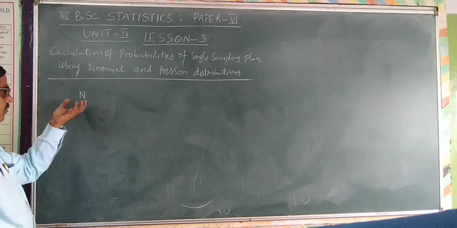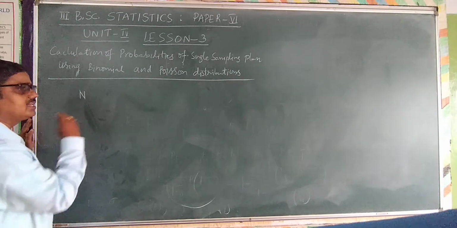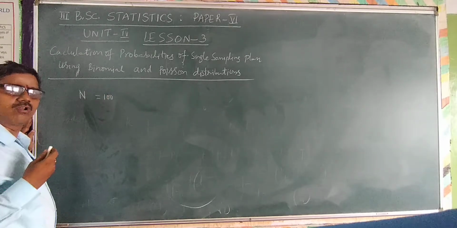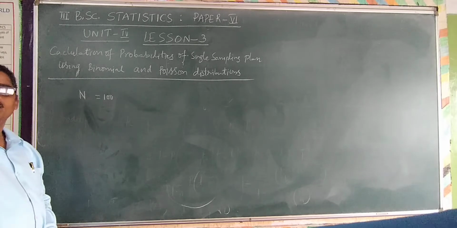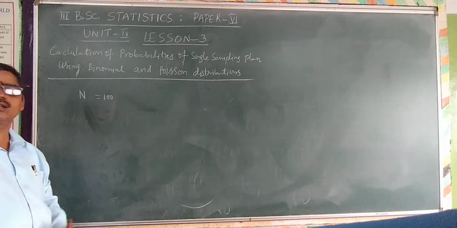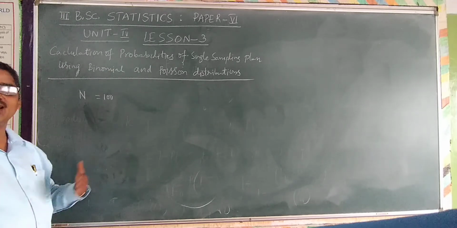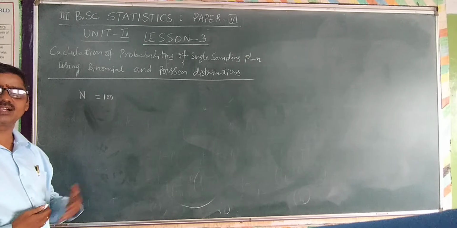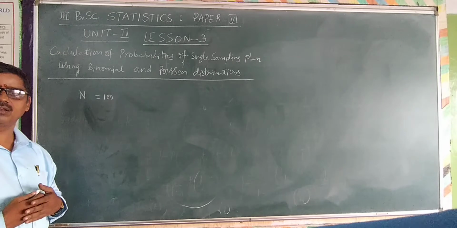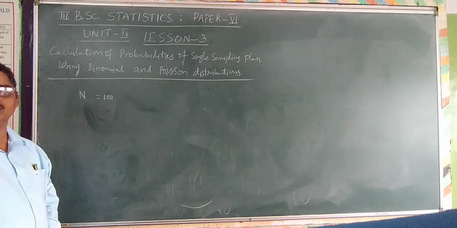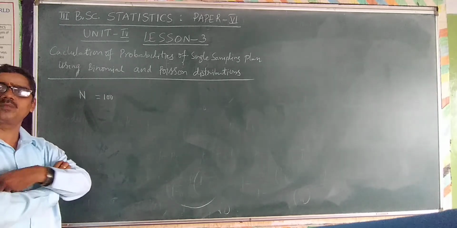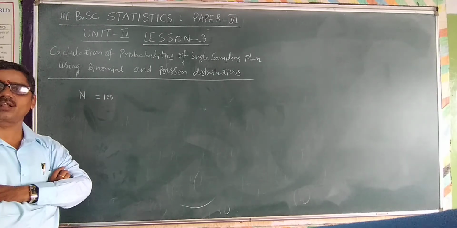If capital N is large, say 100, or even 1000 or 2000, then calculating 100C 50, 100C 20, that is 100 factorial, 20 factorial, 80 factorial, is a difficult calculation. So in such a case, the binomial distribution is applied instead of the hypergeometric distribution.